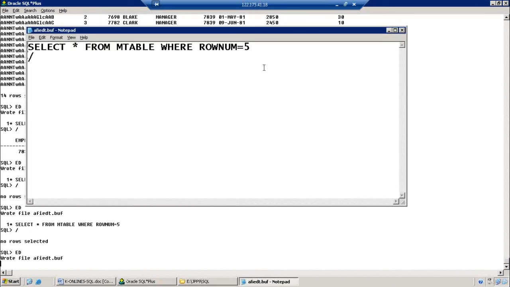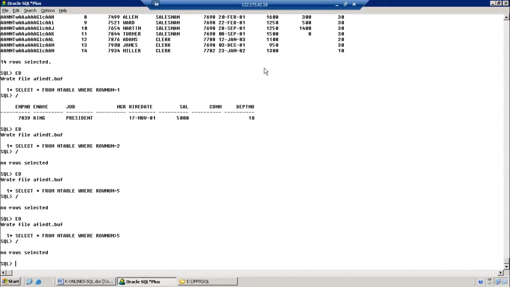Now suppose I use greater than 5. What happened? Do we get the records greater than 5? No. Equal is not working, and greater than is also not working.